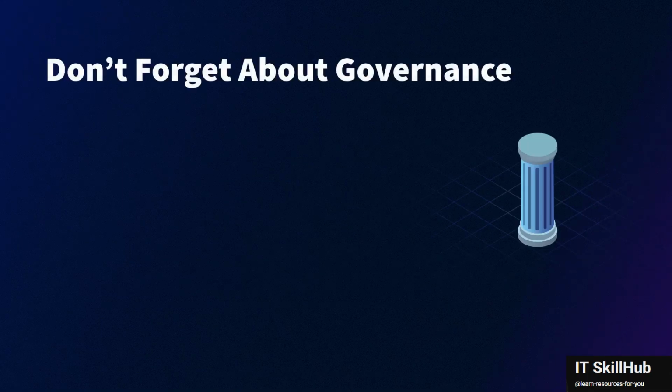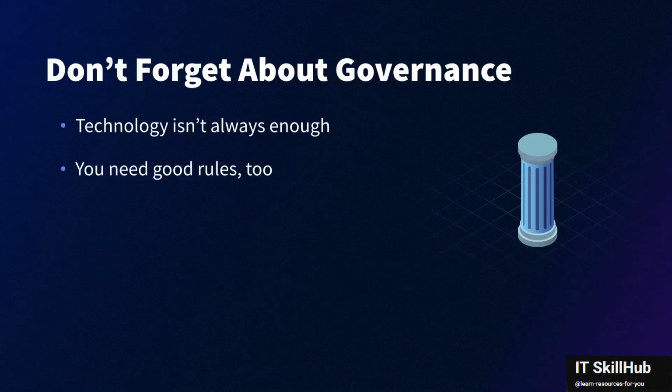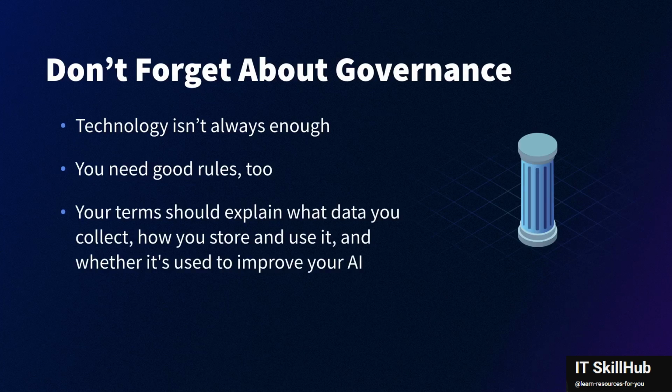And then last but not the least, do not forget about governance. Technology is not enough. You need good rules too. Make sure that your terms of use clearly explain what data you are collecting, how you are storing it and using it, and whether it's used to improve your AI or not. And give users choices, like letting them opt out of the data collection or delete their history. That builds trust and helps follow laws like GDPR.